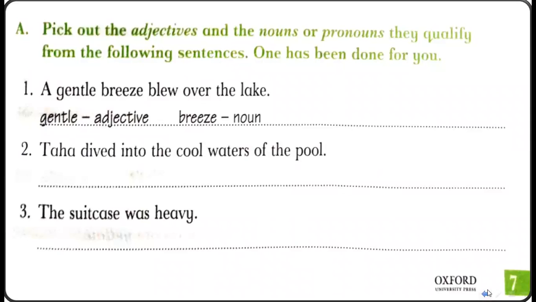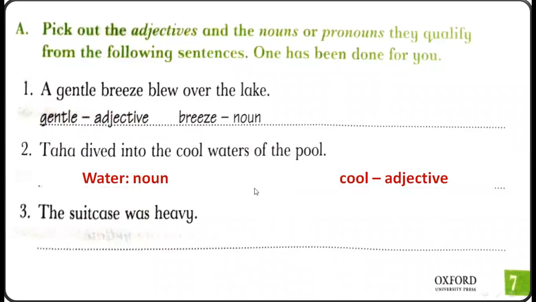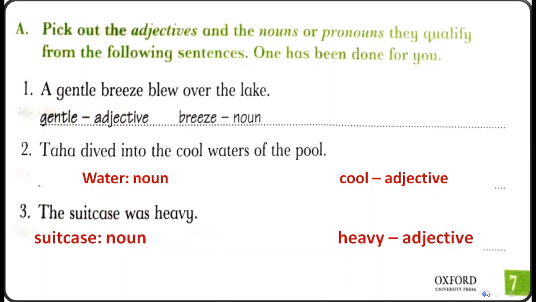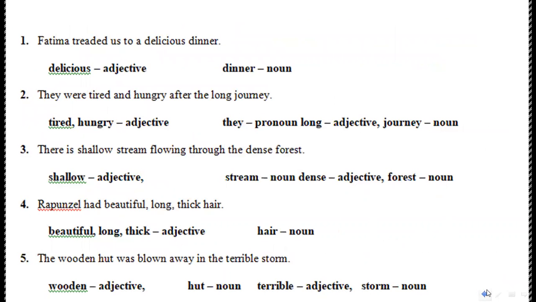Second is: Taha dived into the cool water of the pool. Water is noun and cool is adjective. Next sentence: The suitcase was heavy. So suitcase is a noun and heavy is an adjective. Next: Fatima treated us to a delicious dinner. Delicious is adjective and dinner is noun.